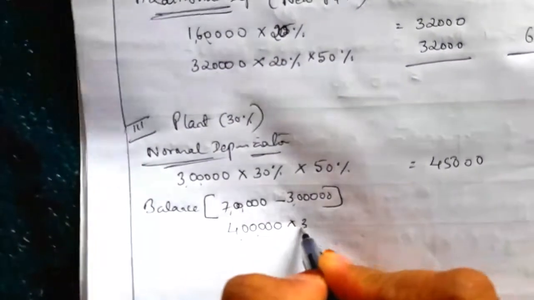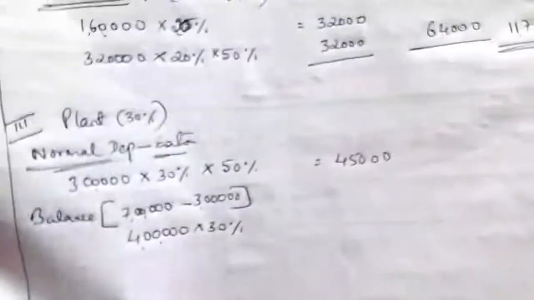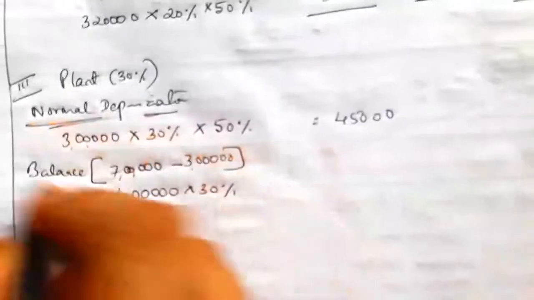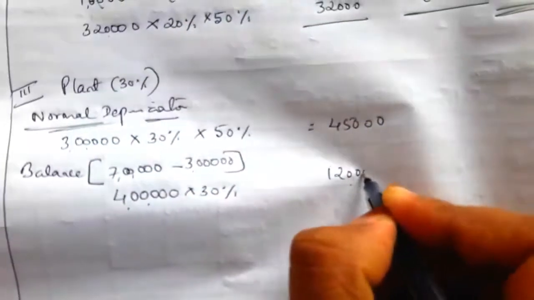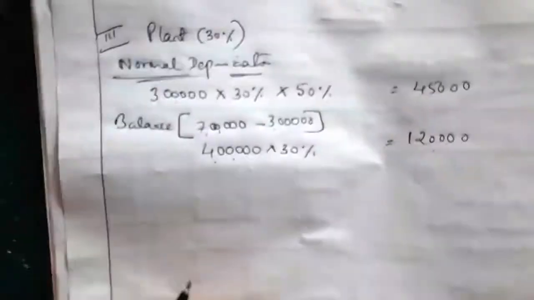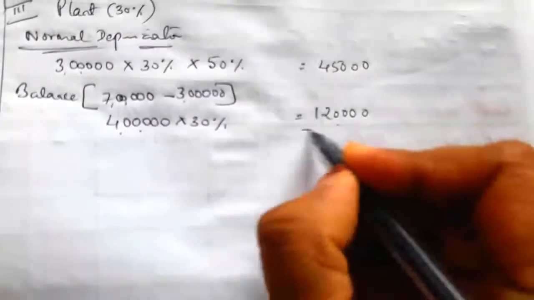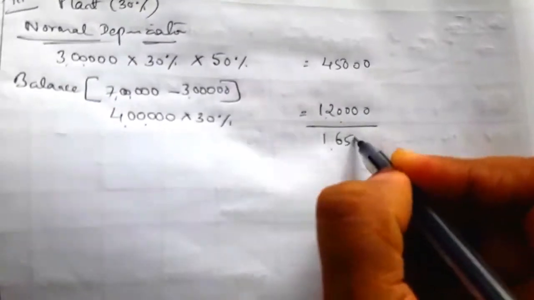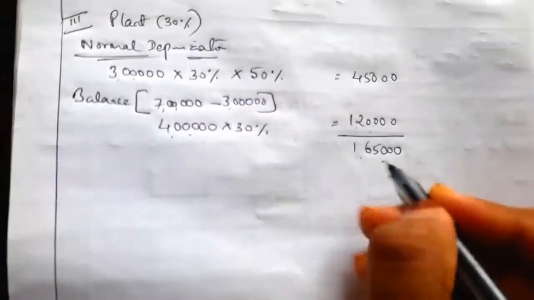On 4 lakh, 30% full depreciation we have to charge, so that is equal to 1,20,000. This is about normal depreciation. So 1,20,000 plus 45,000 is equal to 1,65,000, which is the normal depreciation.